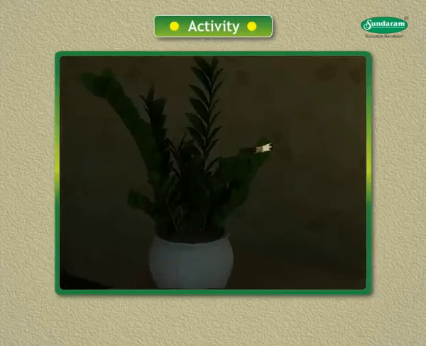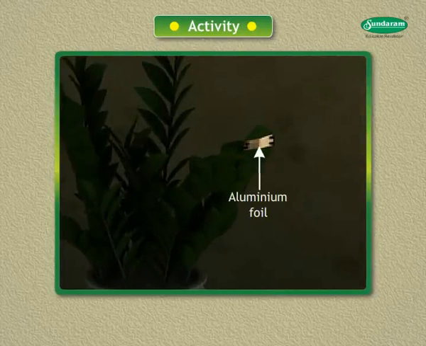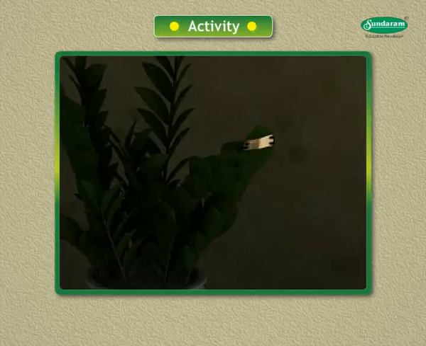2. Take a thin strip of aluminium foil and wrap it in the center of one leaf on both the sides while the leaf is still attached to the plant. Aluminium foil should be fixed tightly to the leaf by using paper clips so that sunlight may not enter it from the sides. The aluminium foil should cover only a small part of the leaf so that the remaining part of the leaf remains uncovered and exposed to sunlight. We have covered the center part of the leaf with aluminium foil so that sunlight may not fall on this covered part of the leaf.